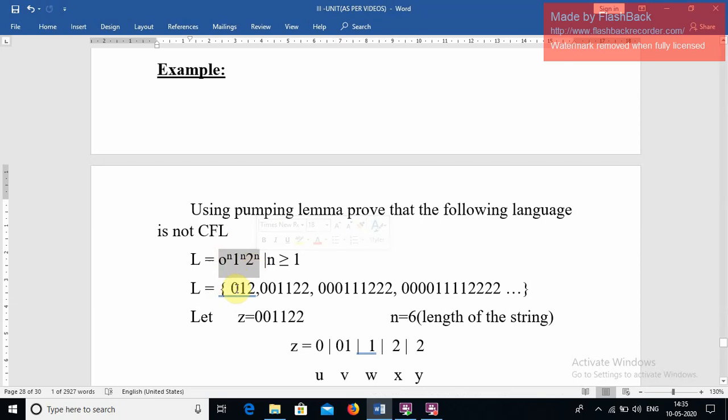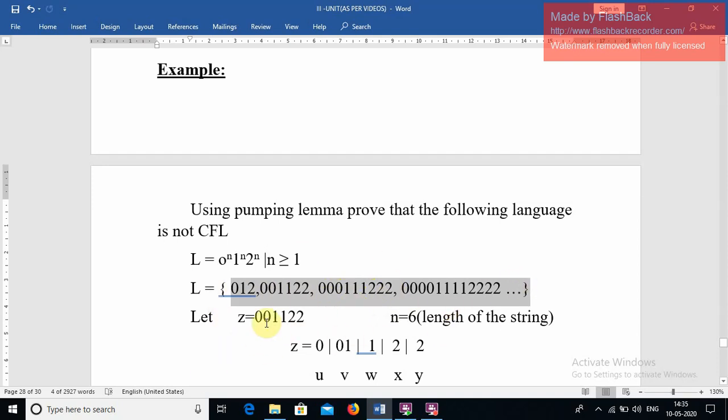So these are the possible strings. For n equal to 1, 0 1 2. For n equal to 2, 0 0 1 1 2 2. For n equal to 3, 0 0 0 1 1 1 2 2 2. Like this we have strings in the language.